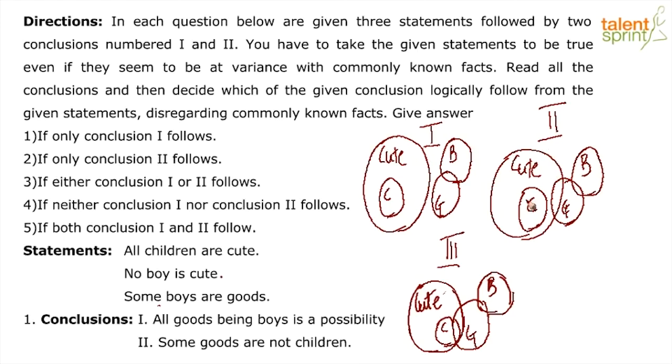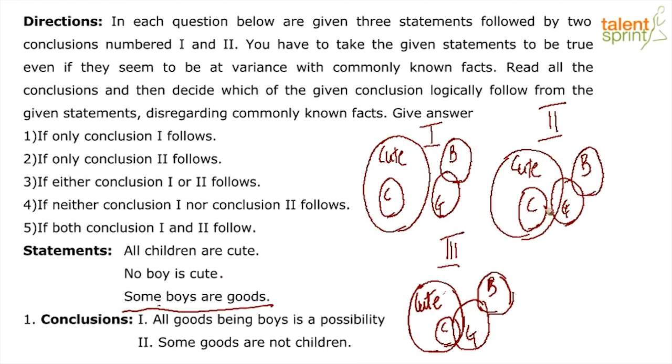Now, the most interesting and the catchy part of this question, some boys are goods. If you look at possibility 1, for some boys who are goods, we are not sure whether they will overlap with cute or children or not. So here we have expressed that possibility where these boys who are also goods will not overlap with cute and children.